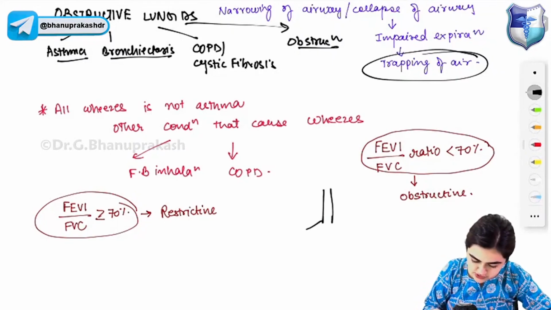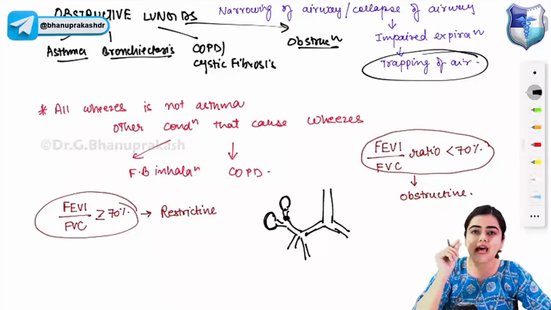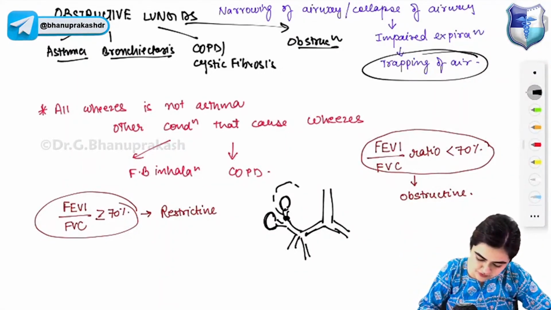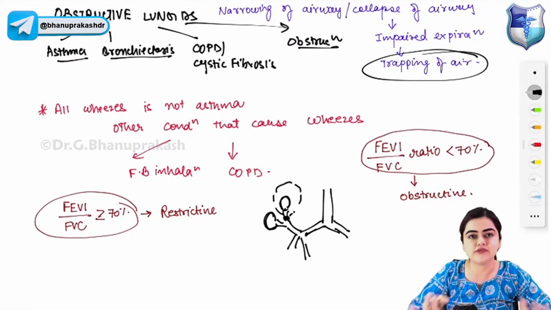So this is your trachea, right? This is your bronchi, small bronchi, and further these bronchi are dividing into terminal bronchioles leading to alveoli. Now if obstruction happens due to any cause, whether there is narrowing of the airway or collapse of the airway, what will happen? There will be trapping of the air distal to the obstruction, and this happens due to defective expiration that is there in obstructive lung diseases. I hope I am clear. Just put a thumbs up if you are understanding.